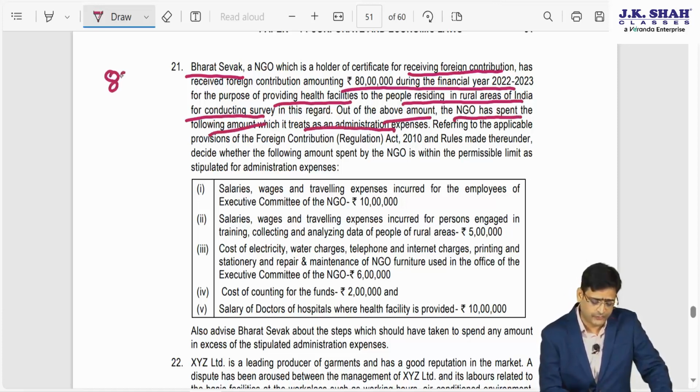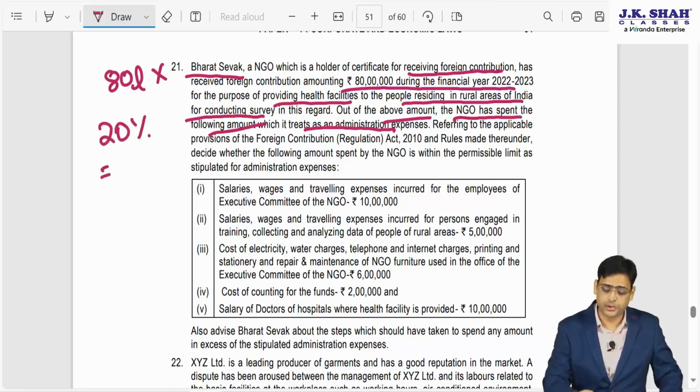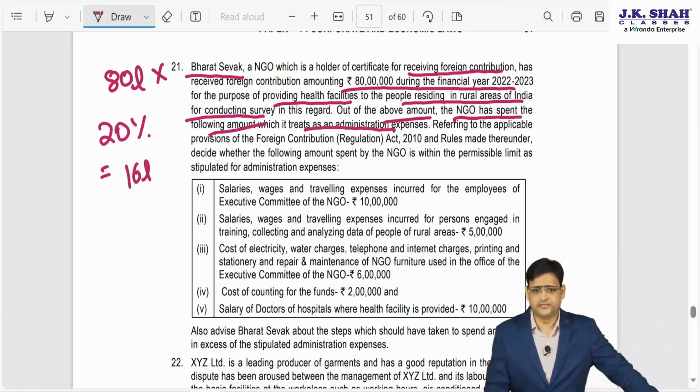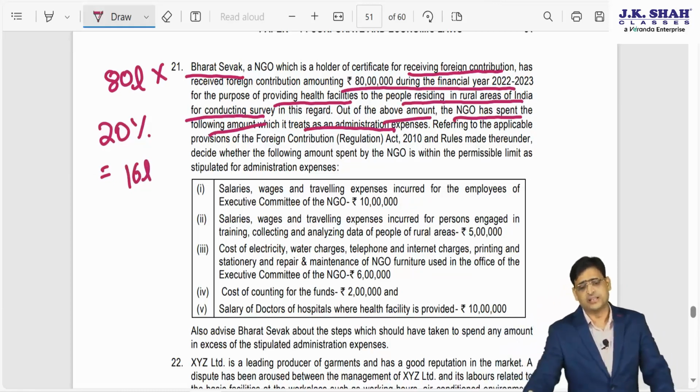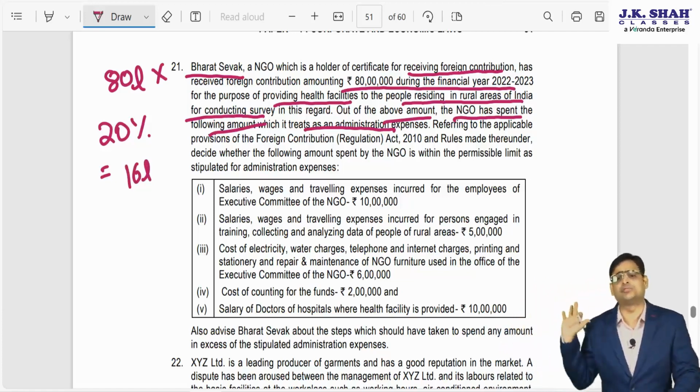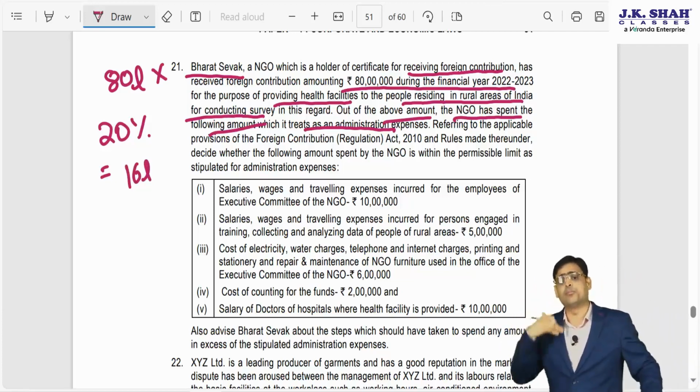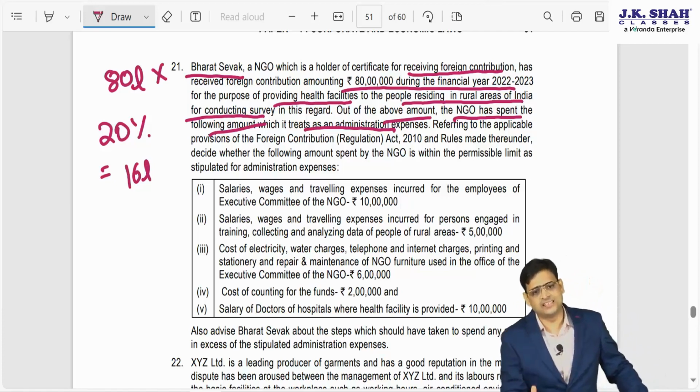What we have studied, whatever foreign contribution received, 20% of it you can spend without CG approval. Beyond that you need CG approval. Now in this situation 20% is 16 lakhs. So to put it in simple language, up to 16 lakhs, if there is an administrative expenditure, you can do it without CG approval. But if you want to spend more than 16 lakhs, then you need CG's approval.